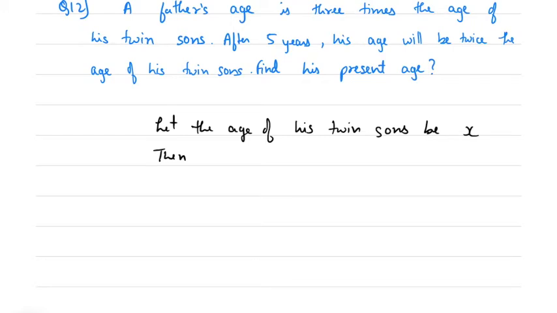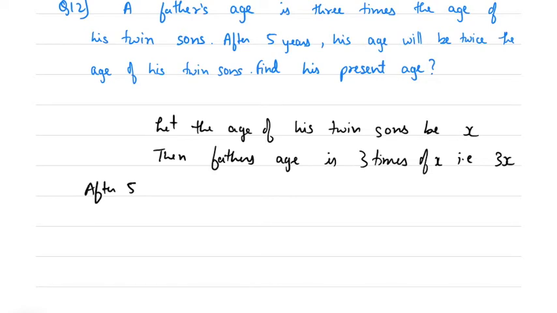Then father's age is 3 times x, that is 3x. After 5 years the age of twin sons will be x plus 10.